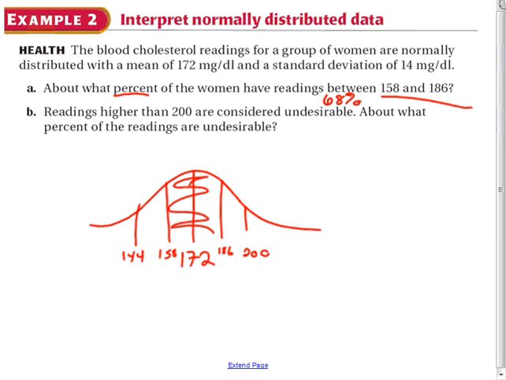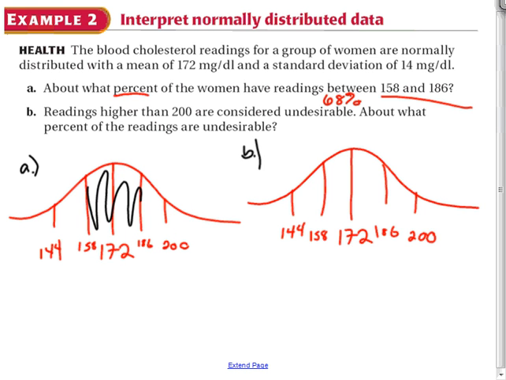Now in part B, it says readings higher than 200 are considered undesirable. So about what percent of the readings are undesirable? So again, I'm going to draw my picture. And then I'm going to shade in from higher than 200. So this tail end is undesirable. So a couple of ways you can think about it is I know that this is more than 2 standard deviations away.